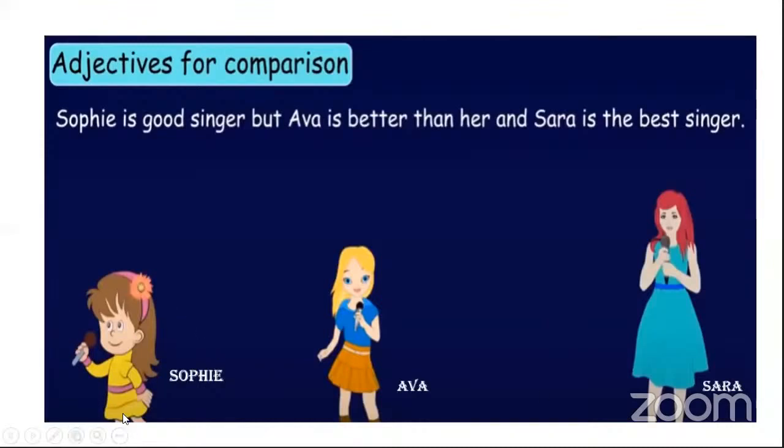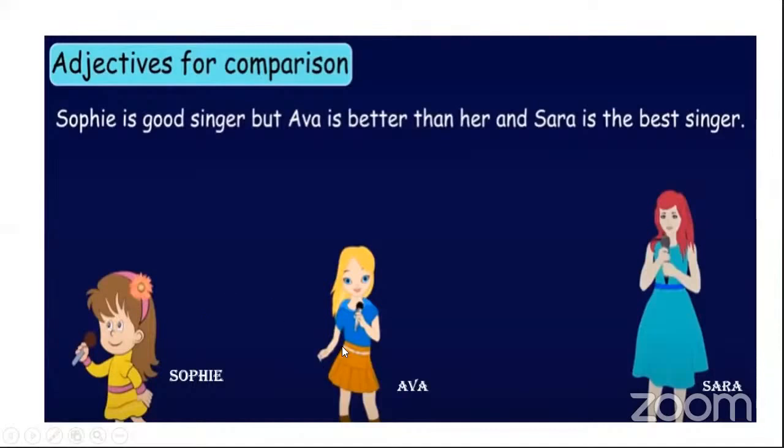Here, I'll tell you, Sophie is a good singer. How is Sophie? A good singer. So good is just a positive degree. But when I compare Eva and Sophie singing, Eva is better. Eva is better than her.